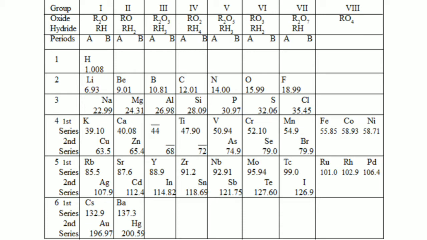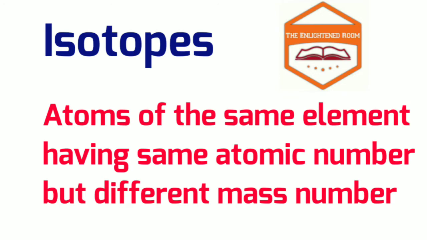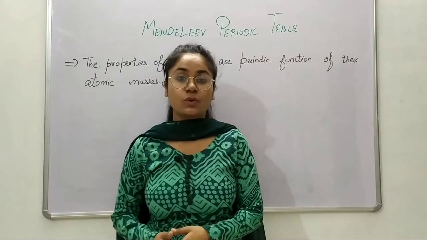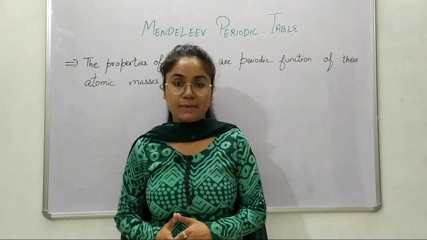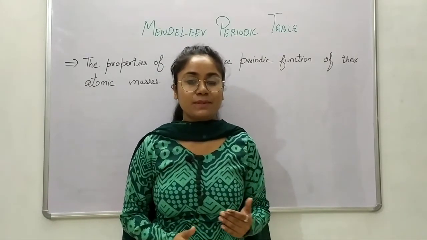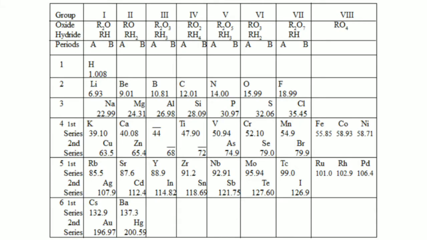The second limitation is related to isotopes. Isotopes were discovered much later after Mendeleev's periodic table was proposed. Now what are these isotopes? Isotopes are the atoms of the same element having the same atomic number but different mass number, and these isotopes could not be properly fit in Mendeleev's periodic table as there was no space for them.